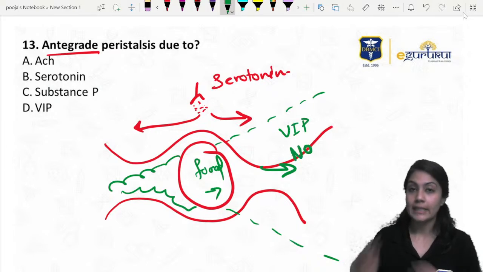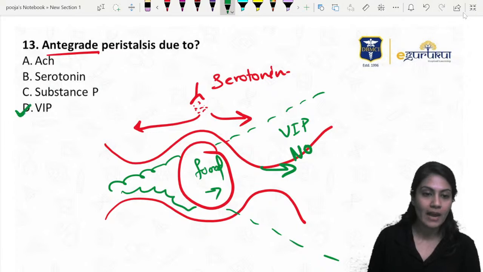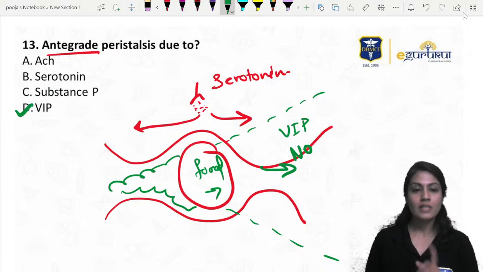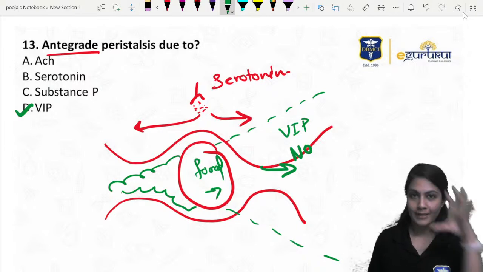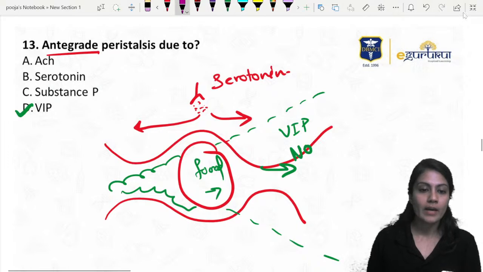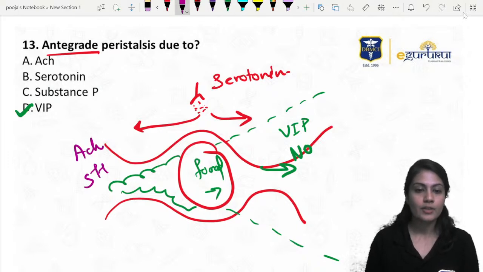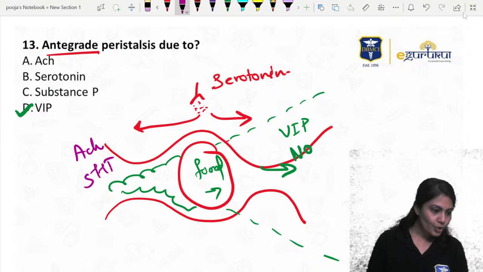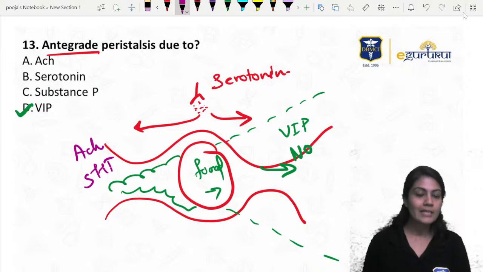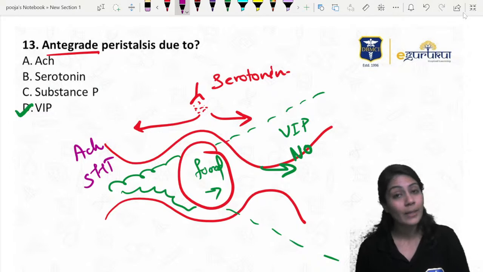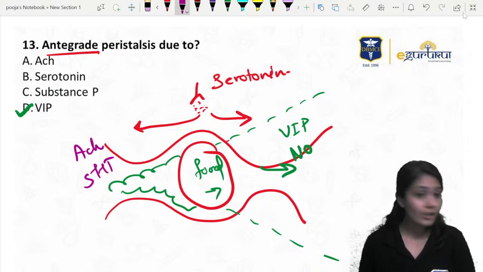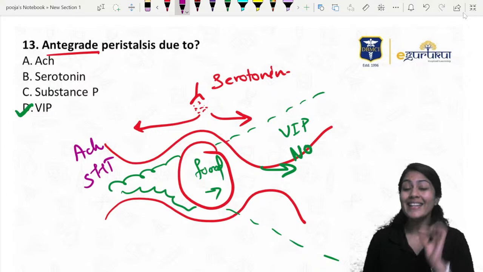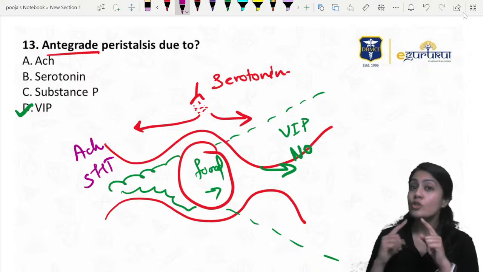VIP and nitric oxide, they are going to dilate in the front, and out of that we are having the VIP over here. Serotonin does activate both of these things, that is anterograde dilatation and retrograde constriction also. Over there we are having acetylcholine and 5-HT mainly. Okay guys, so the answer is option D. Nasira beta, change your answer, Gauri. Serotonin is not the correct answer, bache. Serotonin activates both the things. So we cannot say serotonin is the correct answer unless and until VIP or NO is not there in the option.